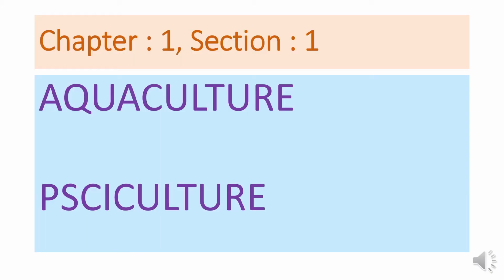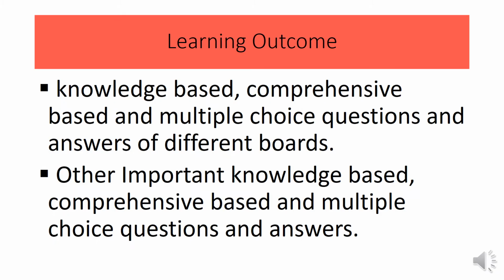Today we will discuss chapter 1, section 1 from the second paper. The name of the chapter is aquaculture and the name of the section is pisciculture. After completing today's lesson, you will be able to answer board-coming knowledge based questions, comprehensive based questions, multiple choice questions and other important questions.